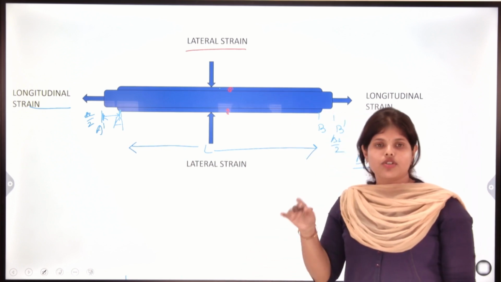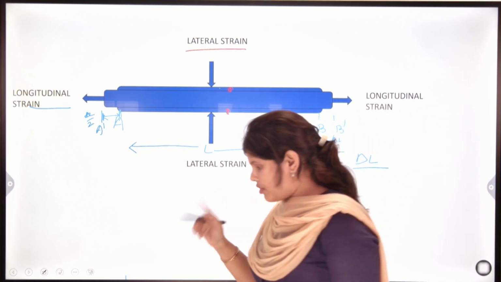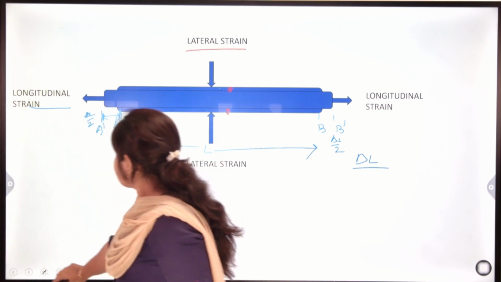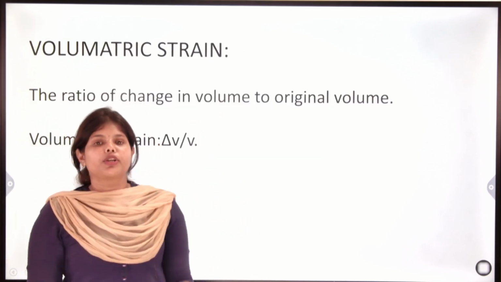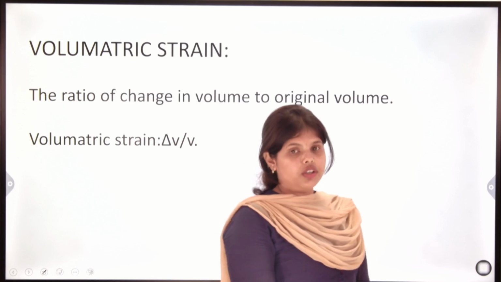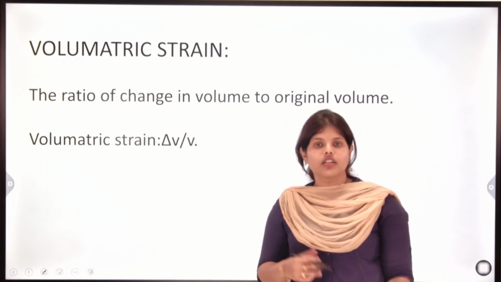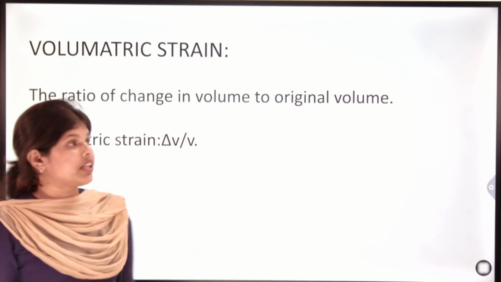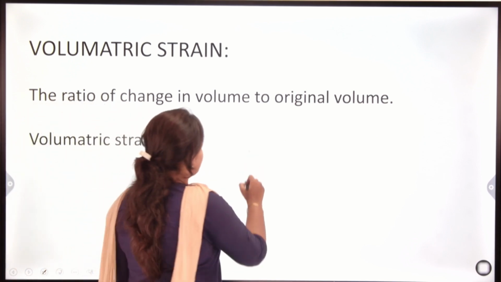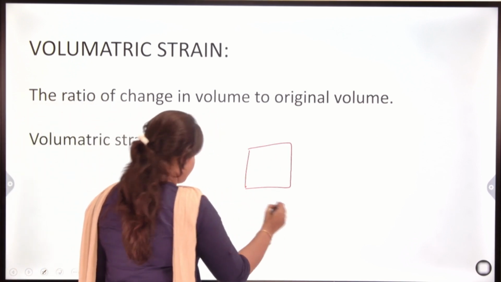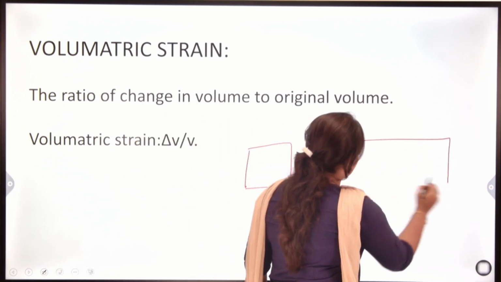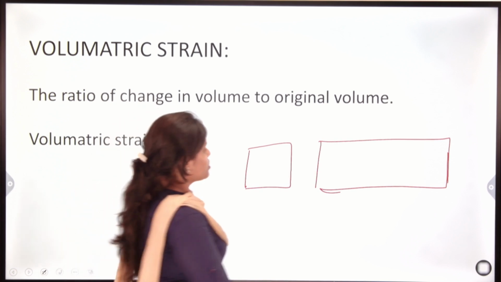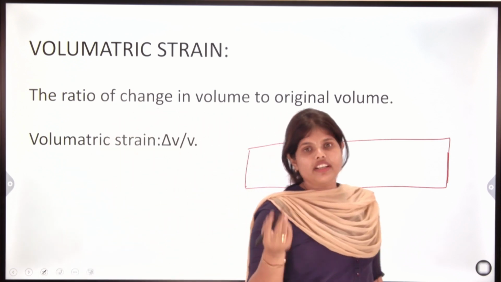We have discussed all the types, only one is left, that is volumetric strain. What is volumetric strain? Volumetric strain is the ratio of change in volume to original volume. So what is volume? In case of rectangular section, how to calculate volume? Volume is calculated in 3D structures.